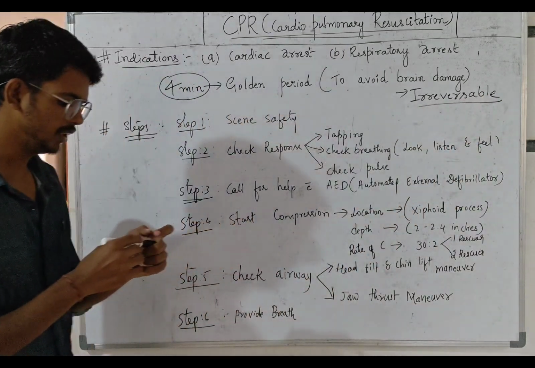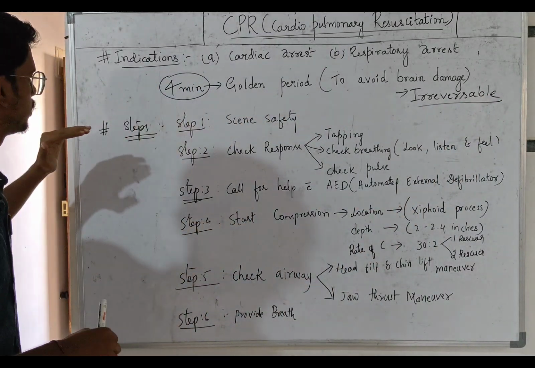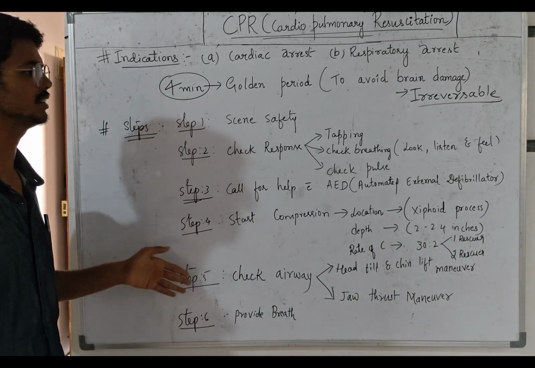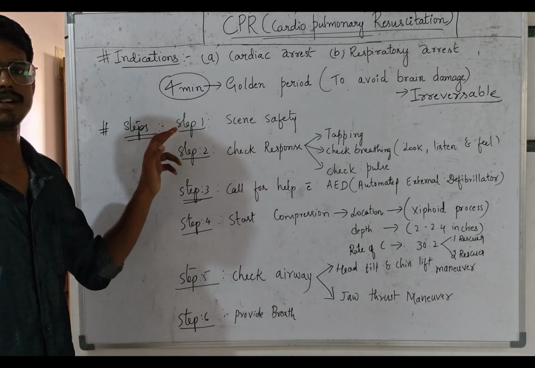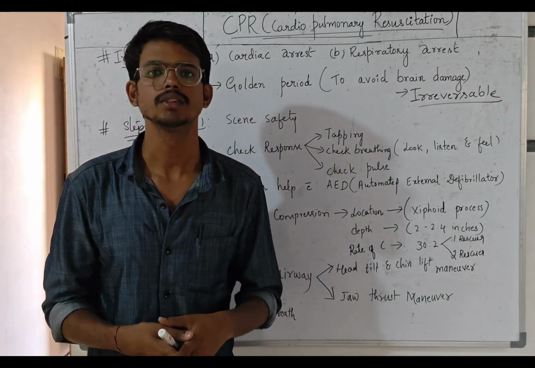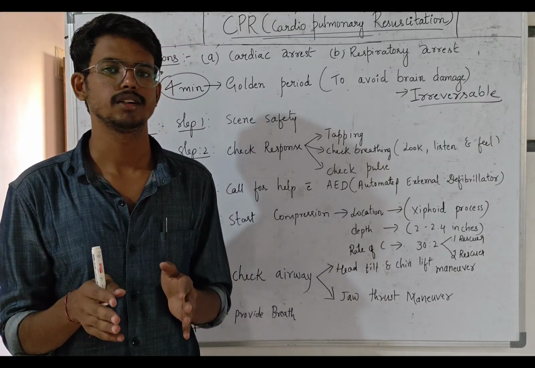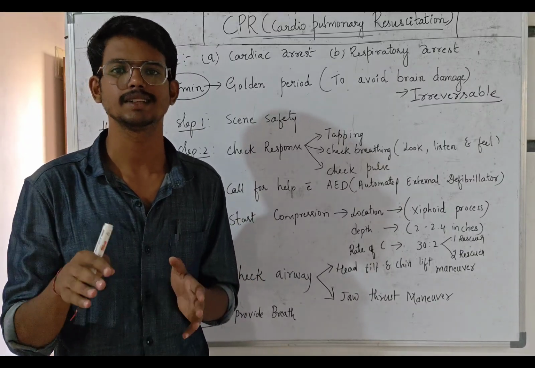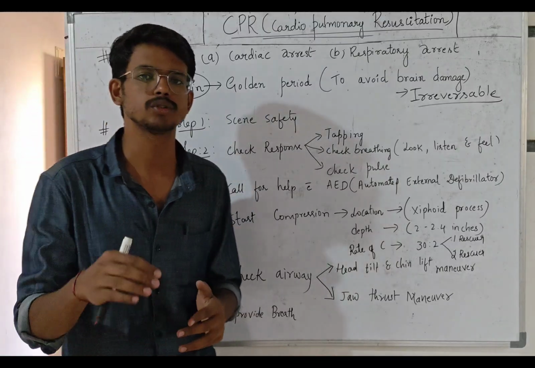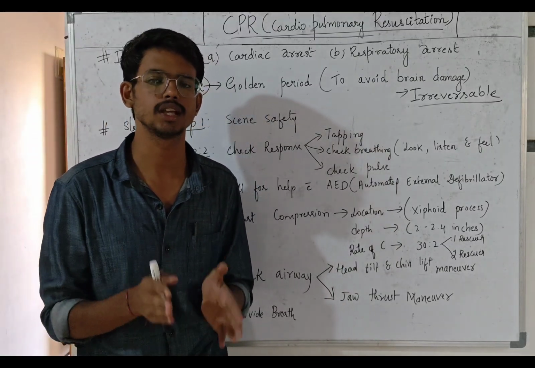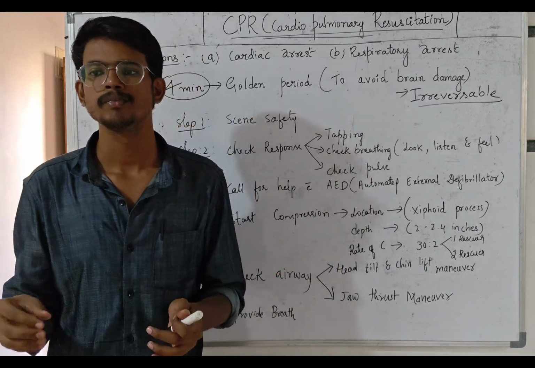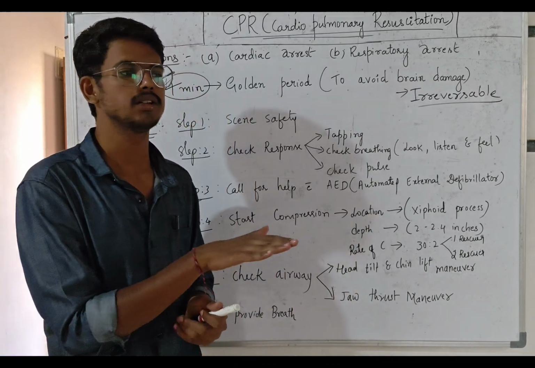Next, we will talk about the important key point in the CPR, that is the steps. There are a total of 6 steps, which I have written on the board. In step 1, what we will do is scene safety. Scene safety means, once the person falls down, we want to move the person. For example, if the person falls down on a traffic road, with too much crowd and traffic, we should not start to provide the CPR there itself. We should take the person to a calm and quiet place, with no pillows or stones, in the supine position.